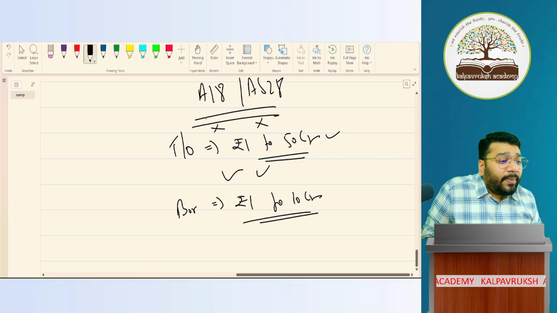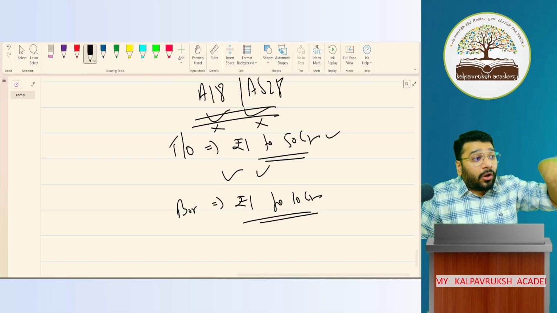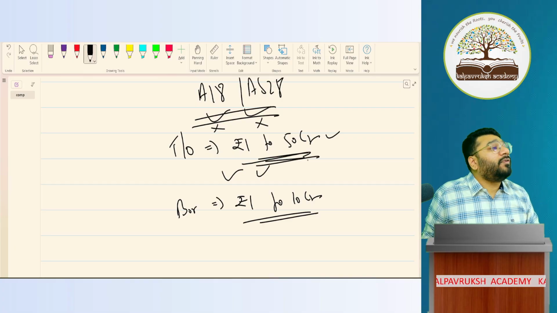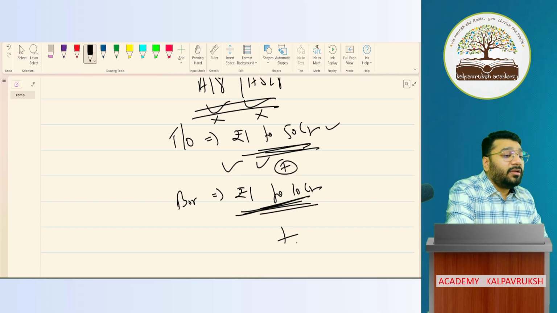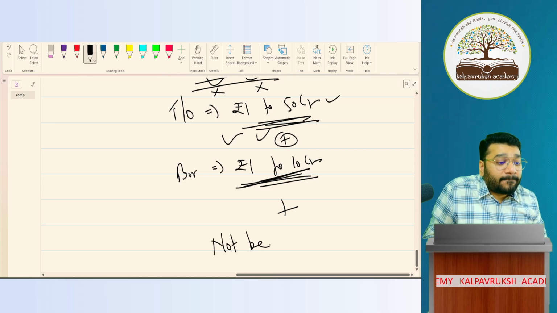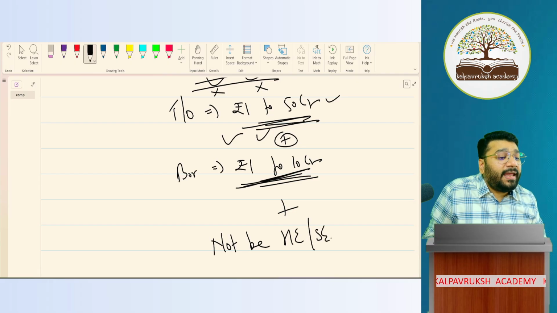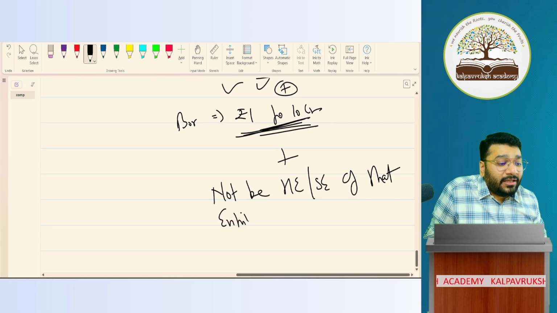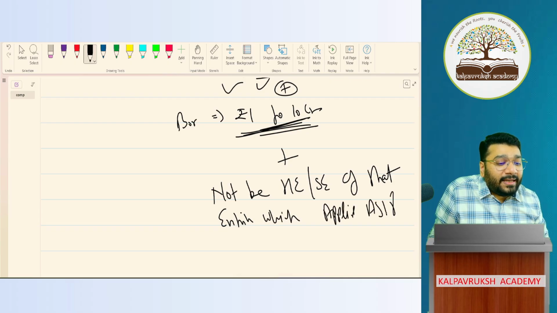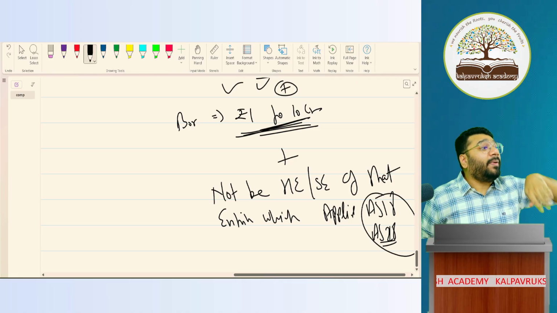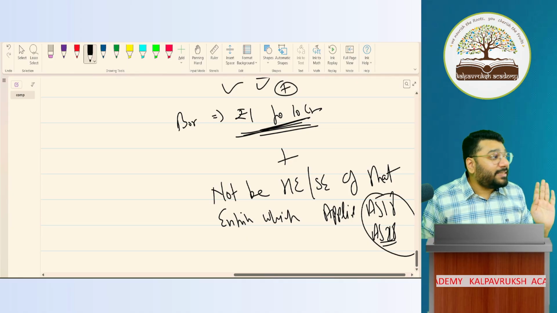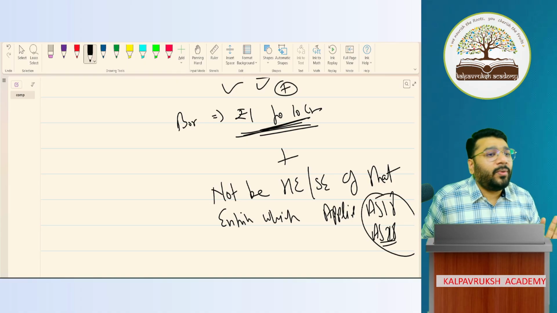For 18 and 28 not to be followed, all 3 conditions have to be satisfied. Turnover should be up to 50 crore. Plus, borrowing should be up to 10 crore. Plus, you should not be a holding entity or subsidiary entity of an entity which applies AS 18 and AS 28. If there is some organization applying 18 and 28 and by chance you are related to that organization, then you also have to follow 18 and 28. Got it? Not got it?